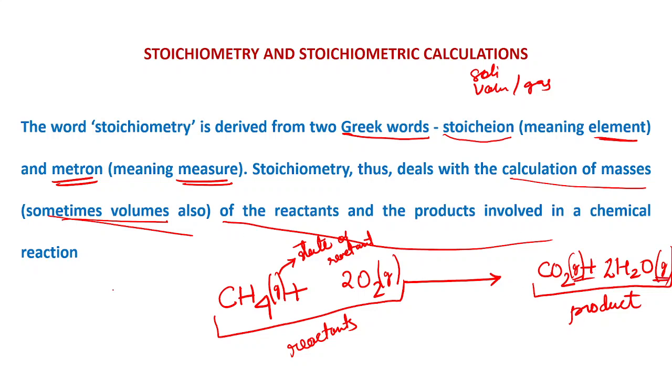This can be written like, suppose X plus Y. If they are in liquid state, then we will write a small bracket and L. If they are present in solid, then we will write small bracket and S. This is how they are written. The state of the reactant is mentioned just by writing the state in a bracket given next to the reactant which is reacting, or the product which has been formed.